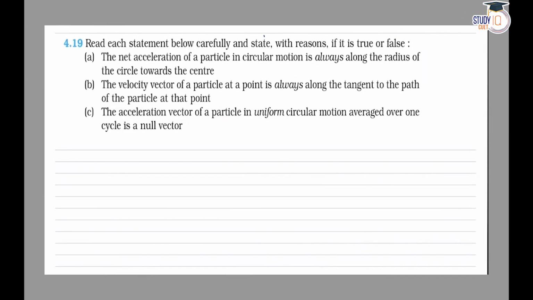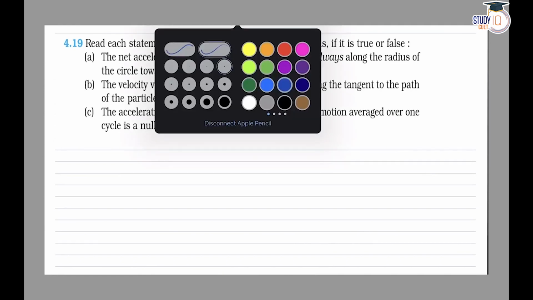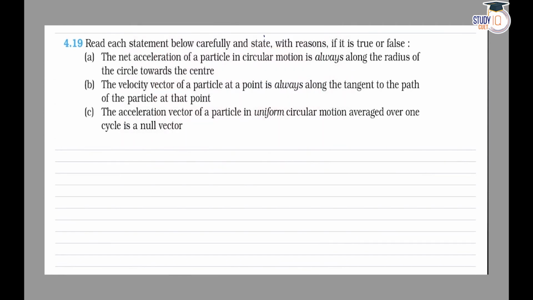NCERT Physics, Class 11th, 4th Chapter, Motion in a Plane, question number 4.19. What we have to do is that different statements are given and we have to verify which is true and which is false. So coming to the first statement: the net acceleration of a particle in circular motion is always